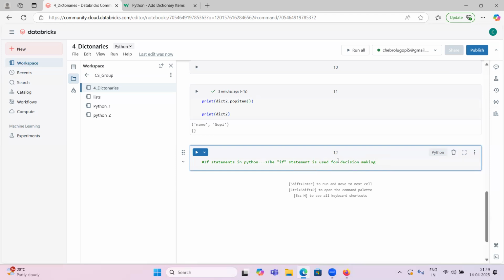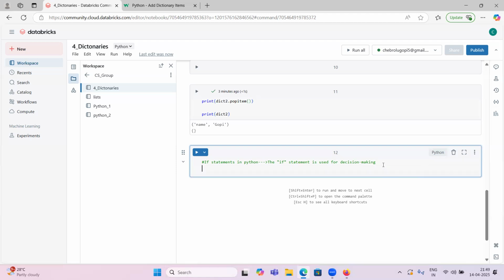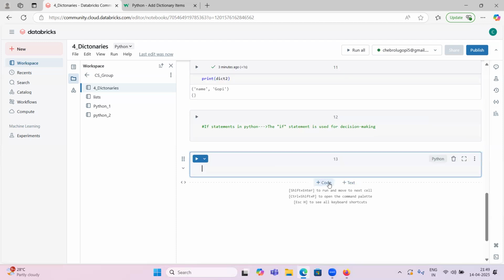If we have only one condition, then we will use one if and else. If you have two or three conditions, then we will use if, elif. We will see what is if else and what is if elif, everything. No need to define syntax; we'll directly practice some examples. The scenario is, I want to check whether the given number is positive or negative.